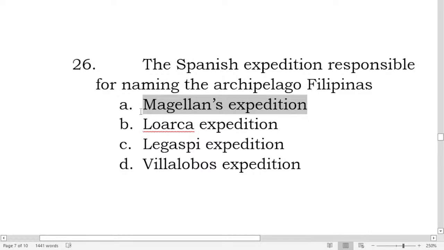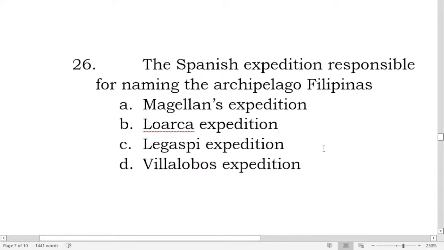When they were approaching the Philippine Islands, he named them Las Islas de San Lazarus, in honor of Saint Lazarus, who they thought at that time saved them from the typhoons in the Pacific. So he named the Philippines Las Islas de San Lazarus.